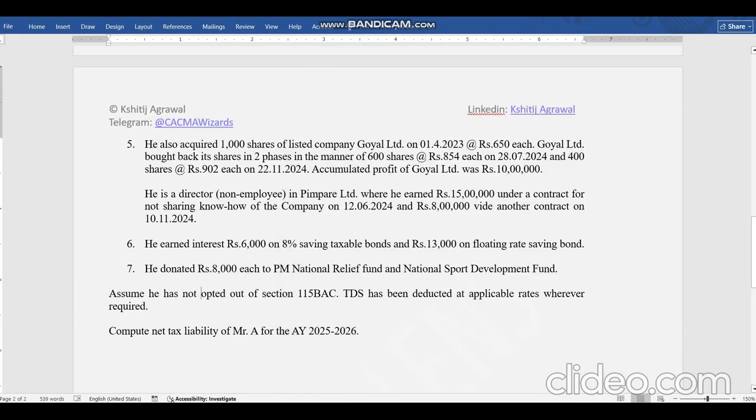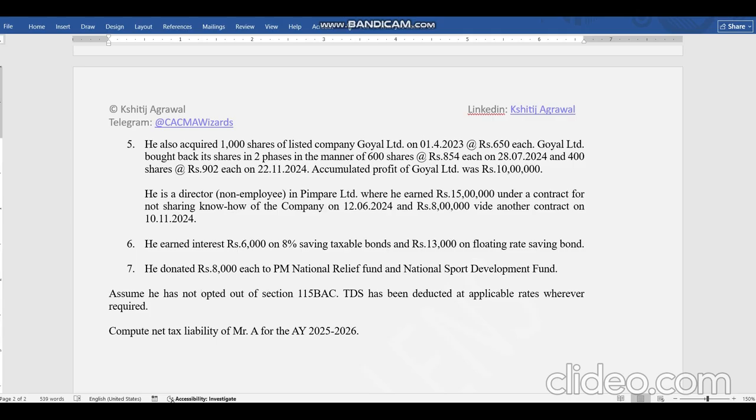Moving forward to the next point, he also acquired 1,000 shares of a listed company, and those shares were bought back by the company. So there are some new rules regarding buyback of shares. If a listed Indian company buys back its own shares, then now it is taxable in the hands of the investor from 1st October 2024, like for any buyback happening on or after 1st October 2024.